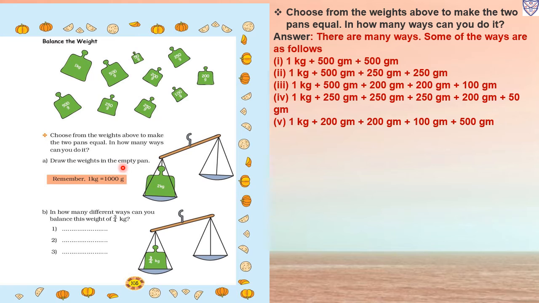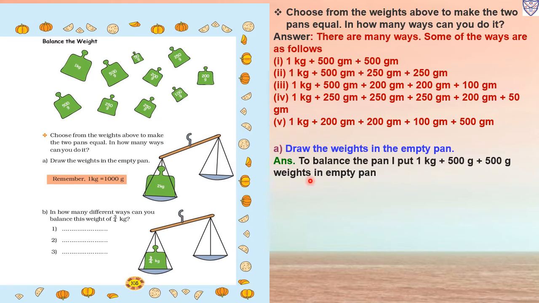Now draw the weights in the empty pan. So here you have to draw how many bags you will keep. So to balance the pan I put 1 kg. So the 1 kg bag you have to draw here. Then plus a 500 gram bag. Then again a 500 gram bag. So it will become balanced. Now remember 1 kg equals 1000 gram.